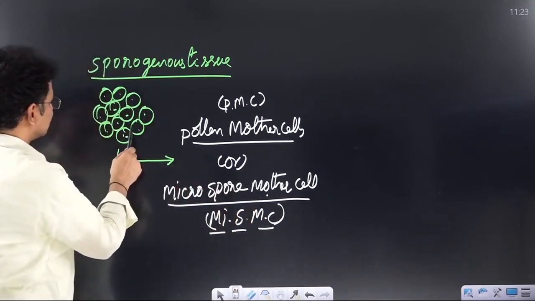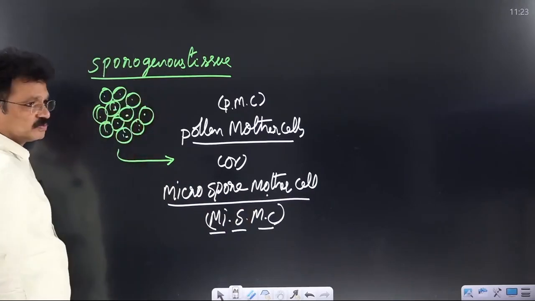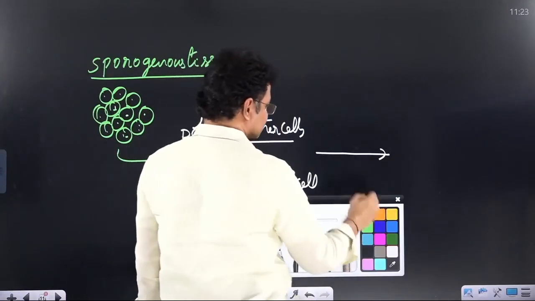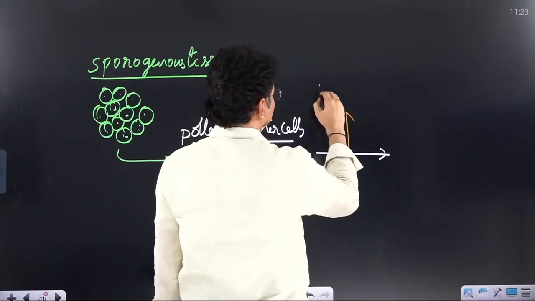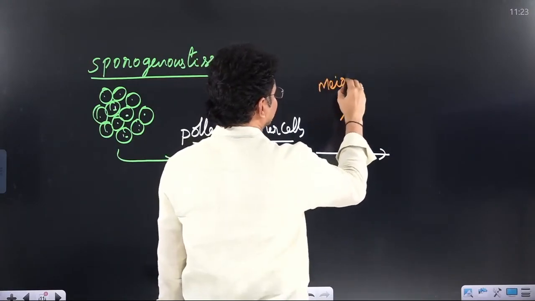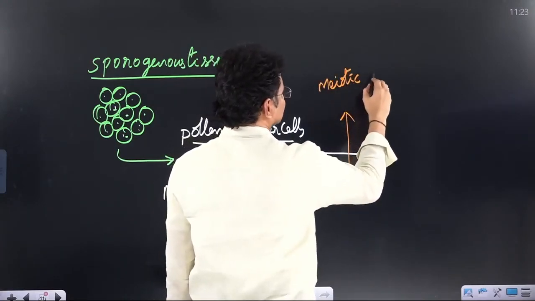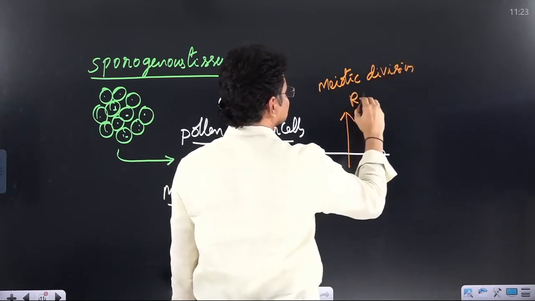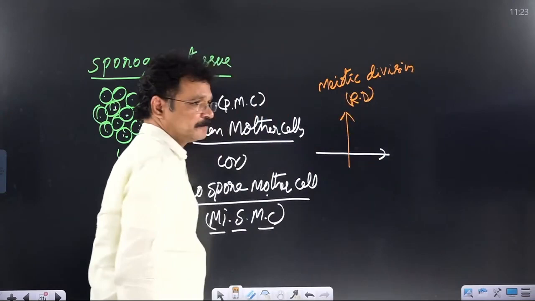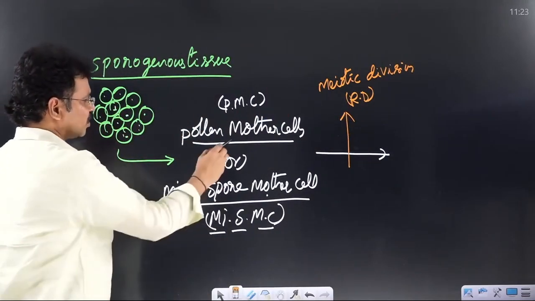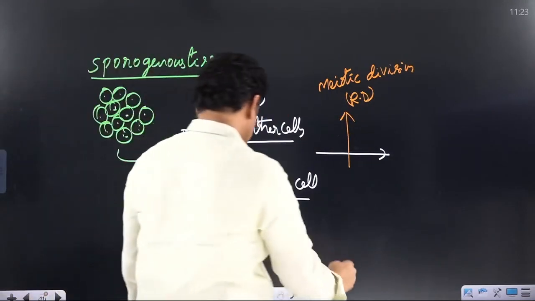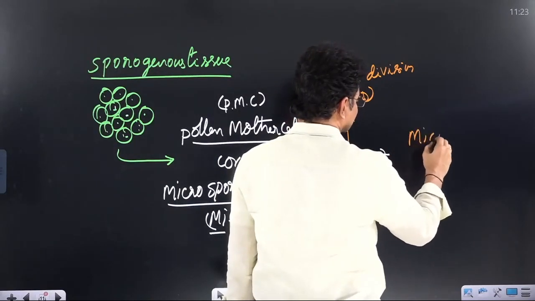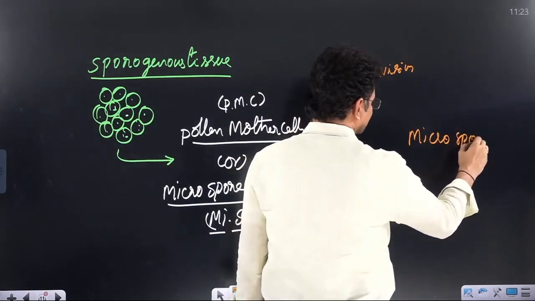Microspore mother cells are modified cells of the sporogenous tissue. These cells are able to undergo meiotic cell division. Another name of the meiotic cell division is the reductional division, short name RD. Then each pollen mother cell can yield 4 pollen grains. Initially, such grains are called microspores.